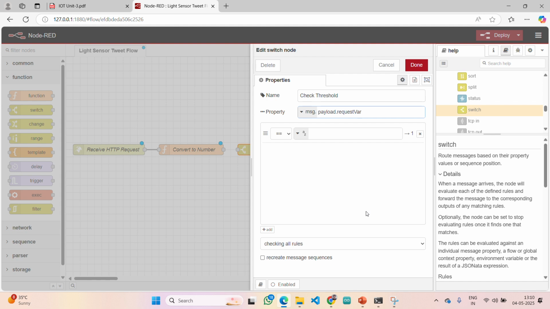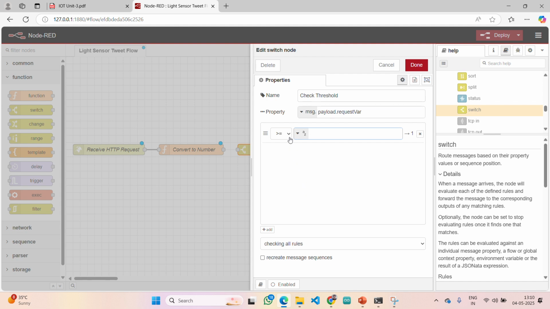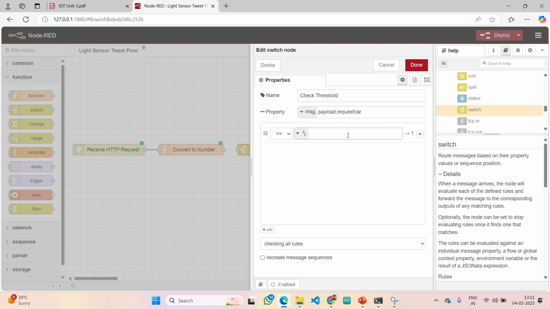Yes, in this complete thing, our LDR sensor value is present. Don't choose any of the other message dot because in function we have used the same thing. That's the reason I am using this. Here you can see there are different rules, some relational operators, and so on. So I am selecting greater than or equals to.